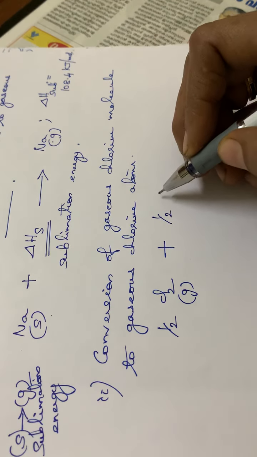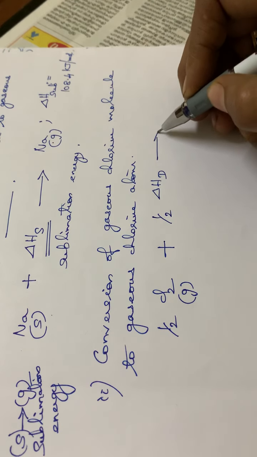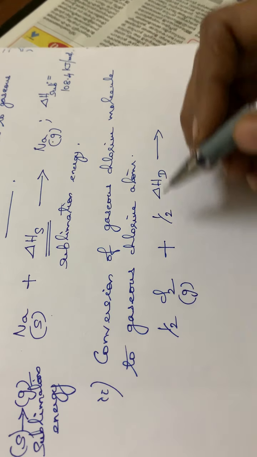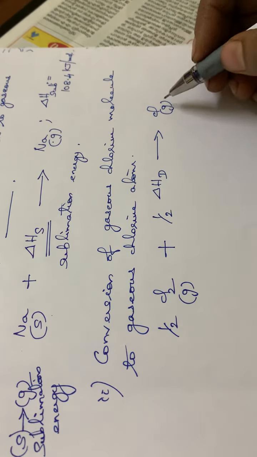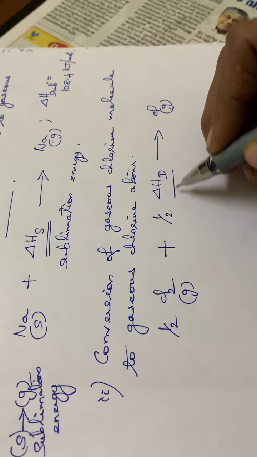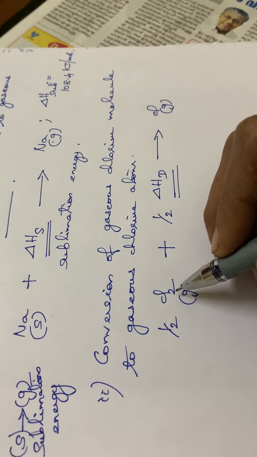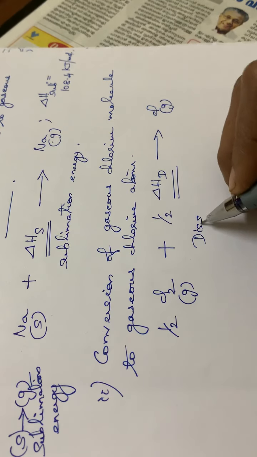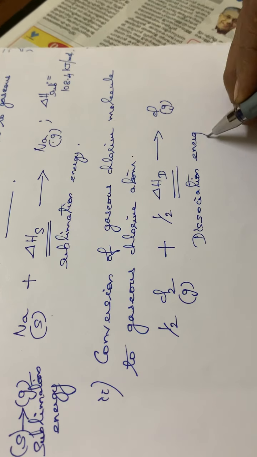The energy required here is delta Hd, that is the enthalpy of dissociation, or the energy needed to dissociate chlorine molecule to chlorine atom. So here the chlorine molecule is converted to a chlorine atom in the gaseous form. The energy required to dissociate 1 mole of gaseous chlorine molecule to gaseous chlorine atom is called the dissociation energy. So in the second step, the energy used up is the dissociation energy.